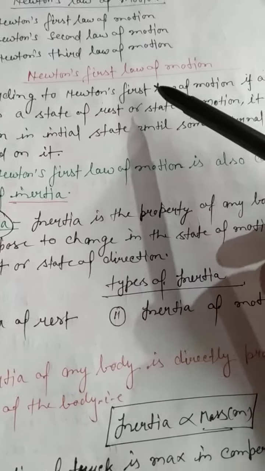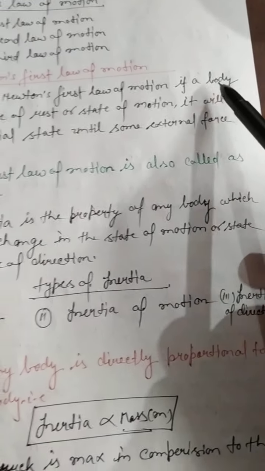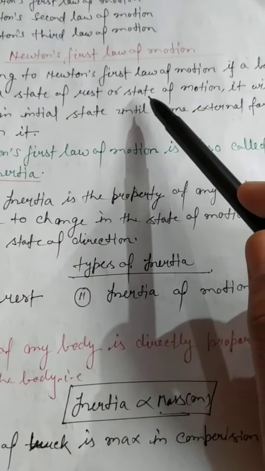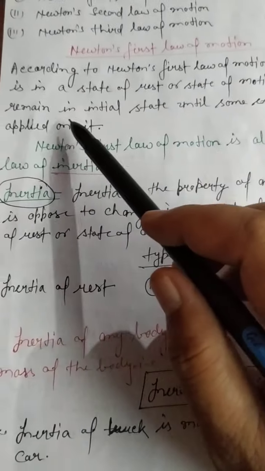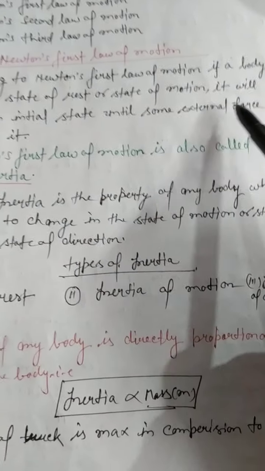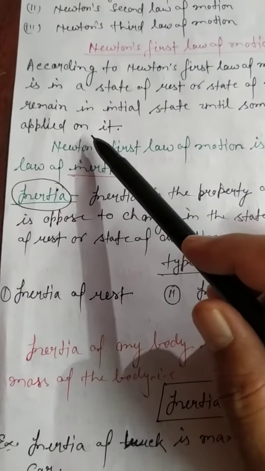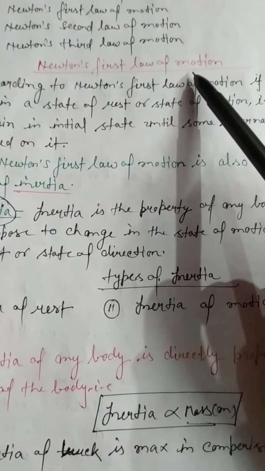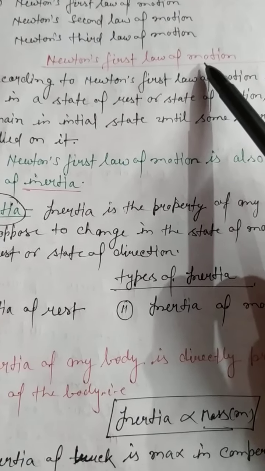According to Newton's first law of motion, if a body is in a state of rest or a state of motion, it will remain in its initial state until some external force is applied to it. So Newton's first law of motion is also known as the law of inertia.